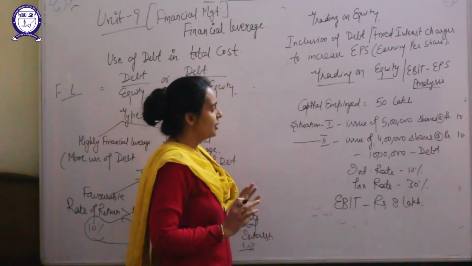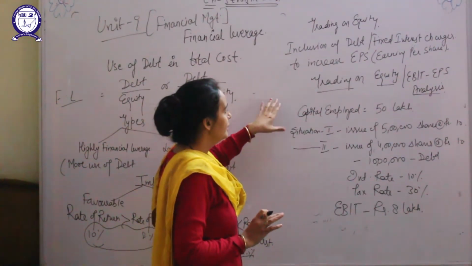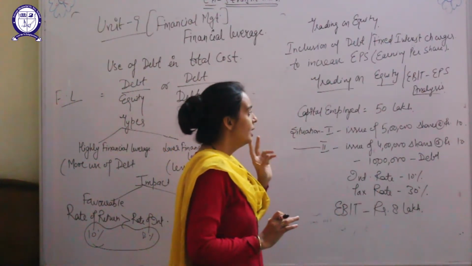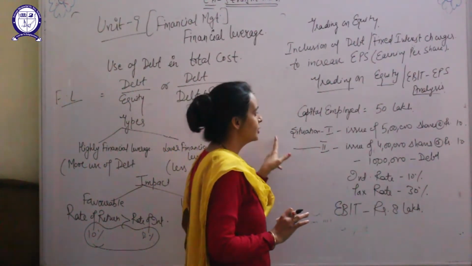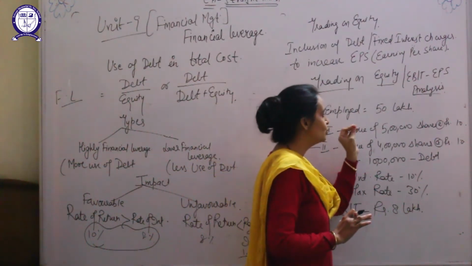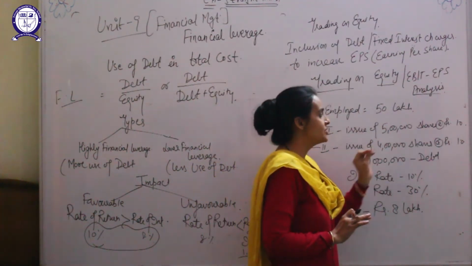The statement for the numerical: the company needs capital of rupees 50 lakh and has two options. In the first situation, the company can arrange the complete 50 lakh by the issue of 5 lakh shares at rupees 10.